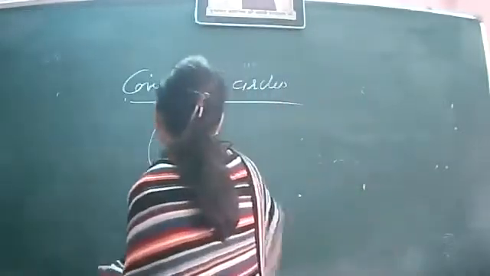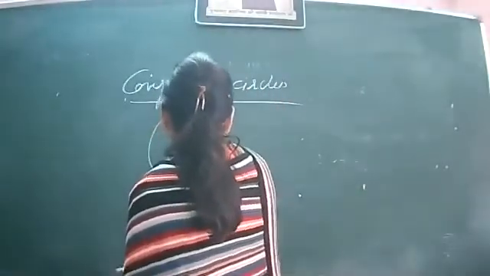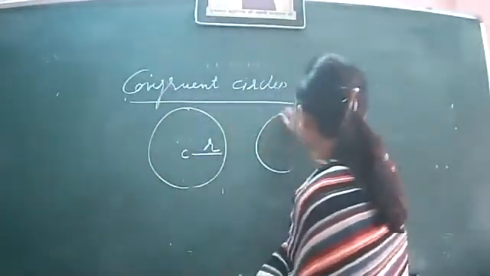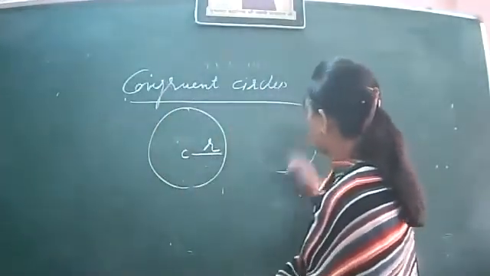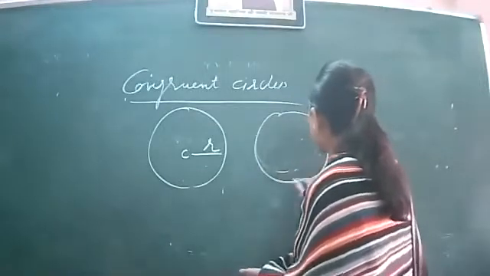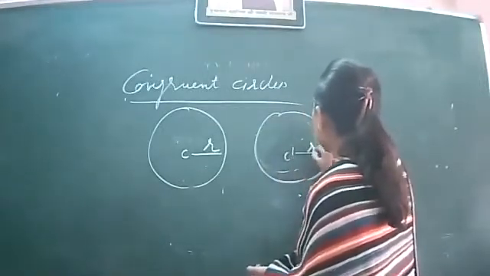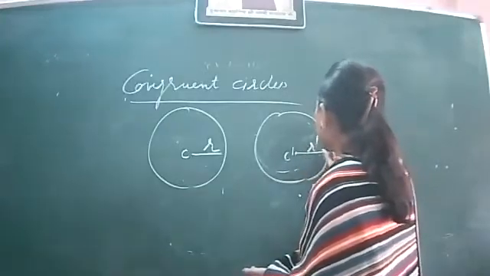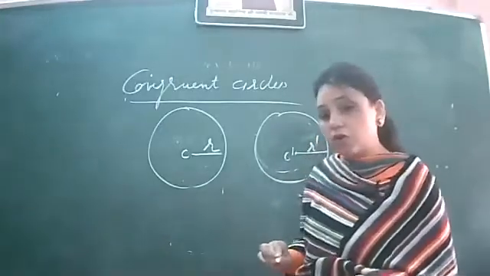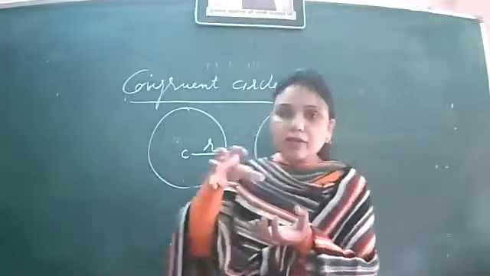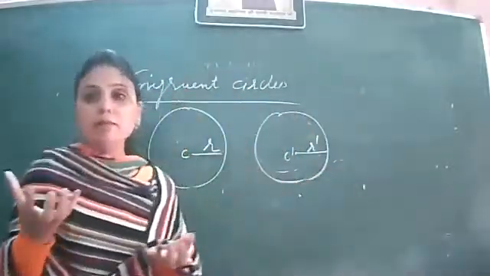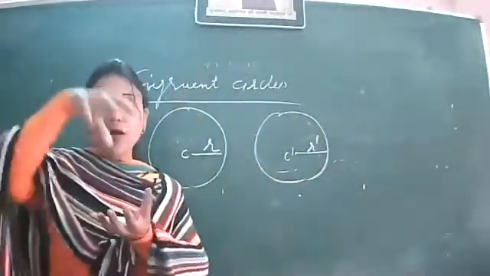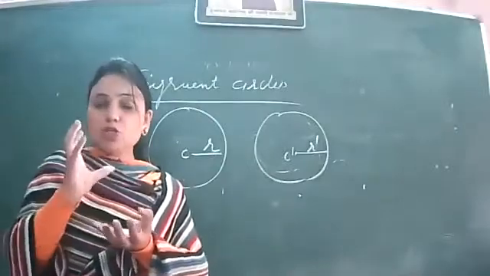Suppose I am making two circles here, one with center C, radius R, another with center C dash, radius R dash. Then when do we say that these two circles are congruent? You know, when we buy bangles, how do we buy them? We just put one bangle on the other and we see that all bangles should be of the same measurement.